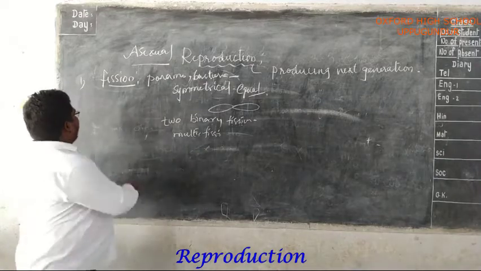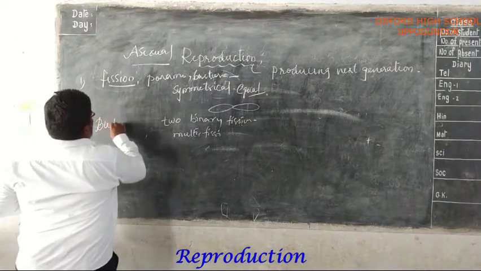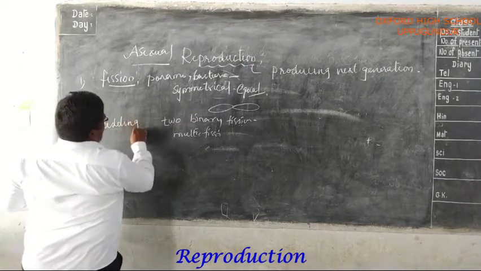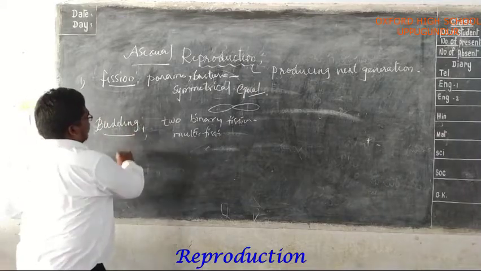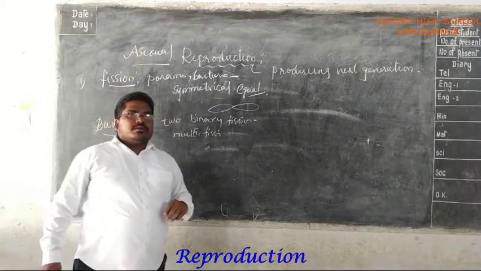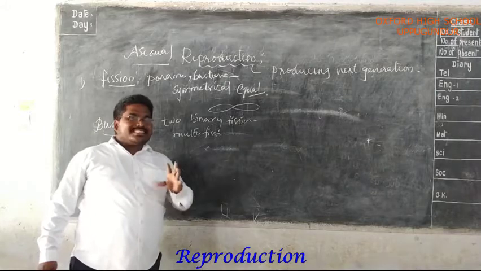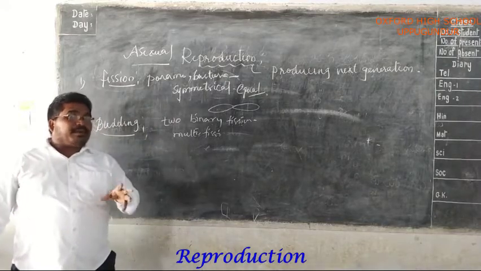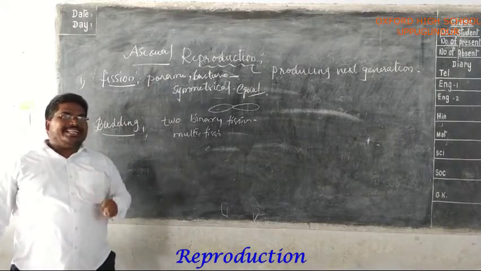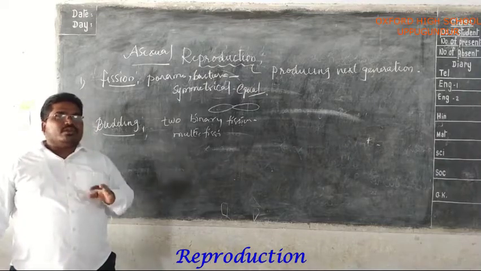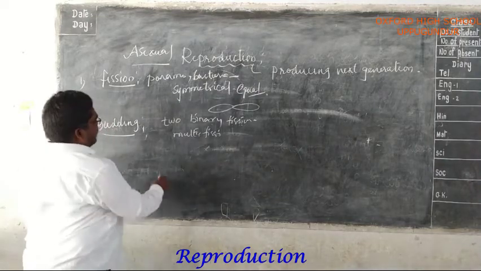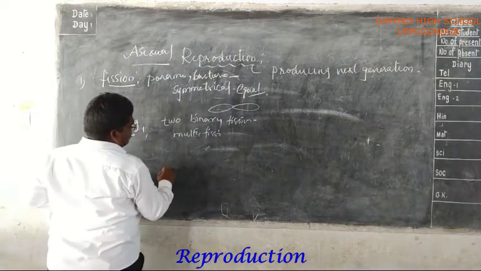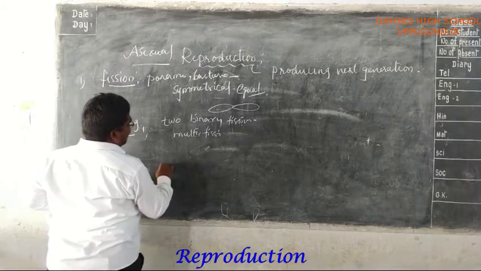The next one is budding. We can see this type of asexual reproduction in hydra and yeast also. A growth on the body as a bud. In your 8th class, you have already seen this one.